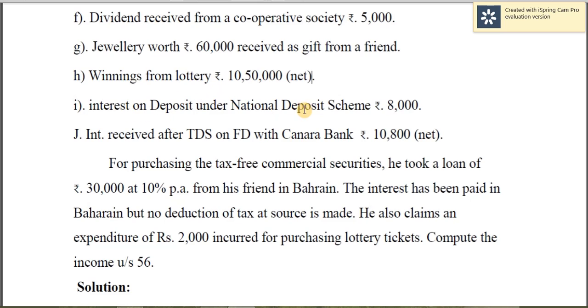Interest on deposit at a national deposit scheme, that is a taxable government security, and there is no TDS, so 8,000 should be taken as it is. Interest received after TDS on the FD in Canara Bank, 10,800. That is the net amount very clearly given, so that should be grossed up. So 10,800 into 100 by 90.